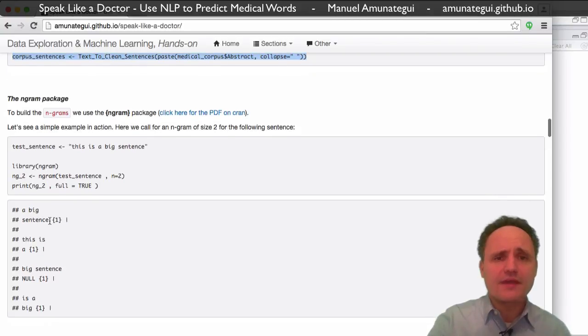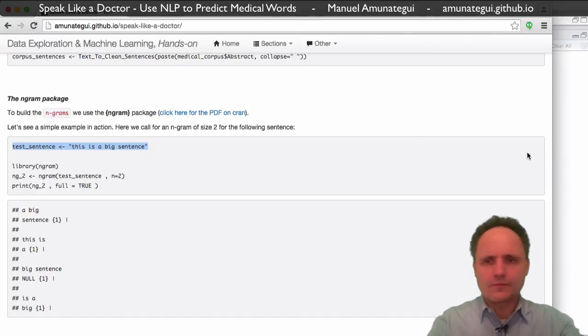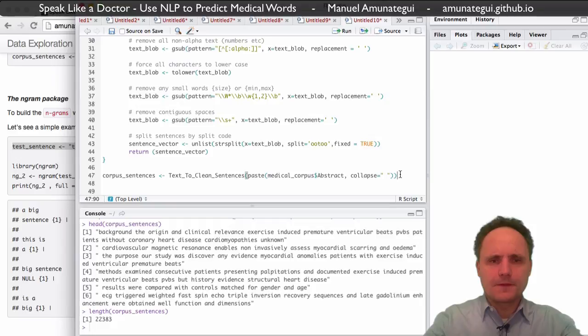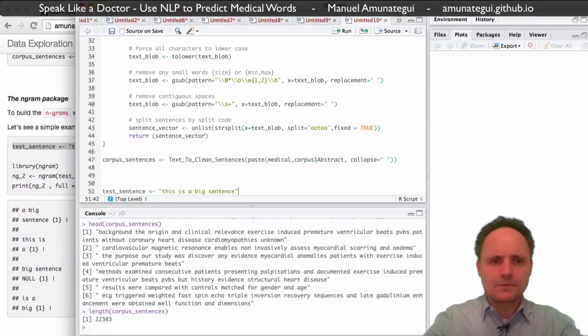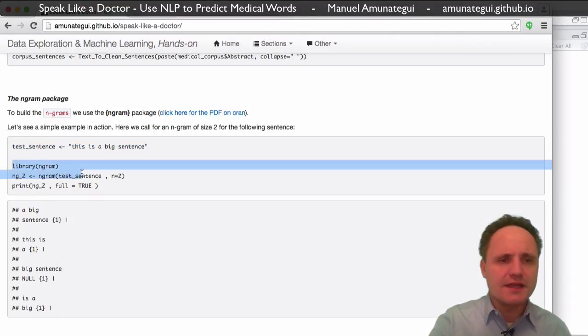So the engram, like I said before, is looking for the patterns in the words by pairing them together. So here's an example. This is a big sentence, and we're going to use the library engram.